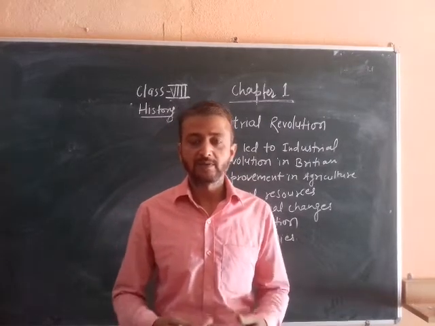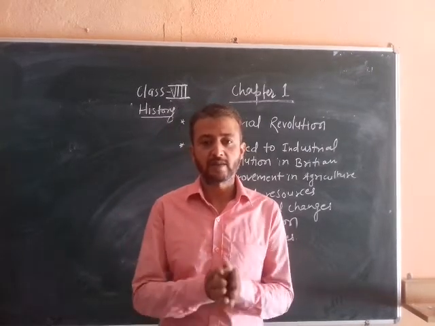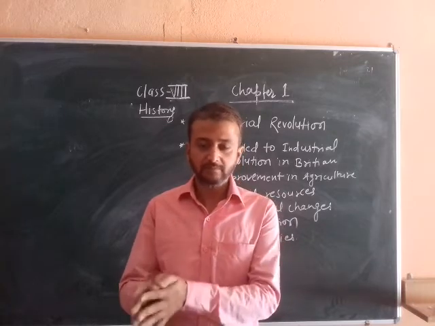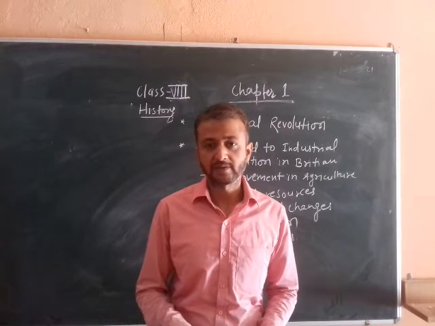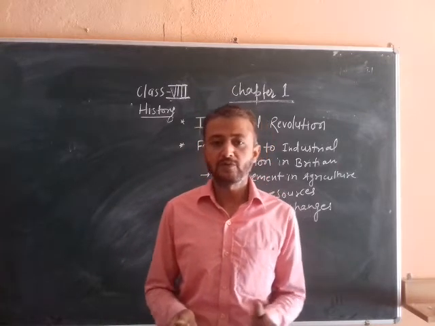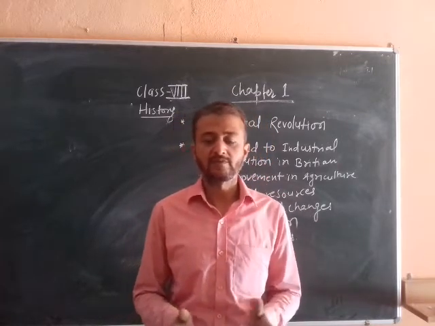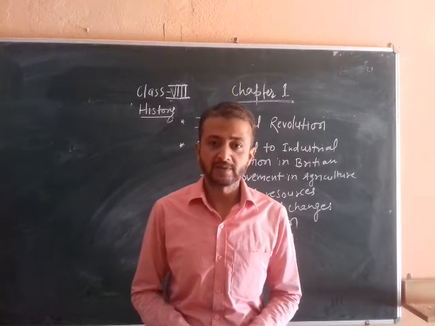And when they became wealthy, they started establishing factories and machines in England. We all know that there are many industries which are agro-based industries.